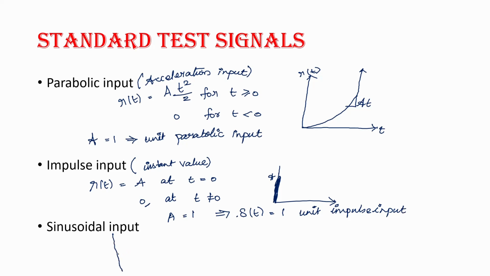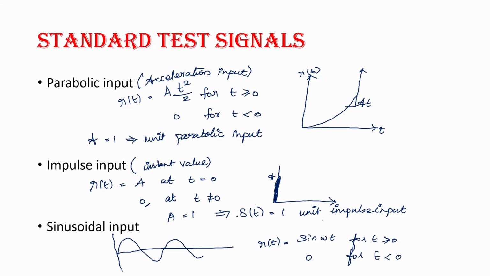Sinusoidal input, practically we can have this input in all our systems, that is sinusoidal waveform. r of t is equal to sine omega t for t greater than or equal to 0 and 0 for t less than 0. So these are the 5 standard inputs we are going to use for analyzing a system.